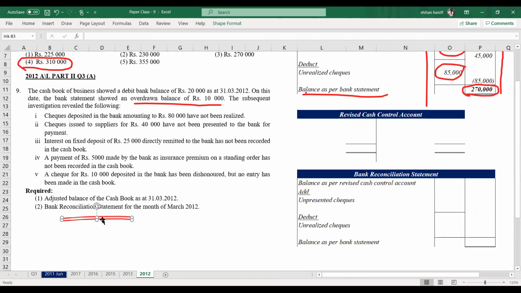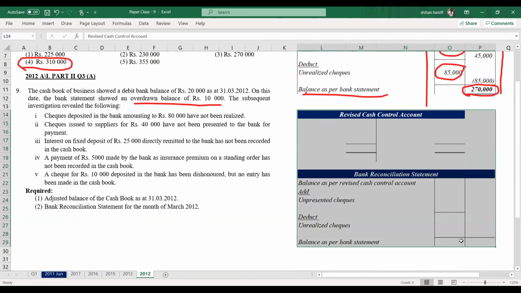Now I am using the same format for all the bank reconciliation questions. Whatever the questions they give, you have your format, you know what to record. Fill in the blanks and you can find out any answer, any question, you can use the same method. If it is an overdrawn balance, you take minus, positive, negative figures, plus minus. So let's start.